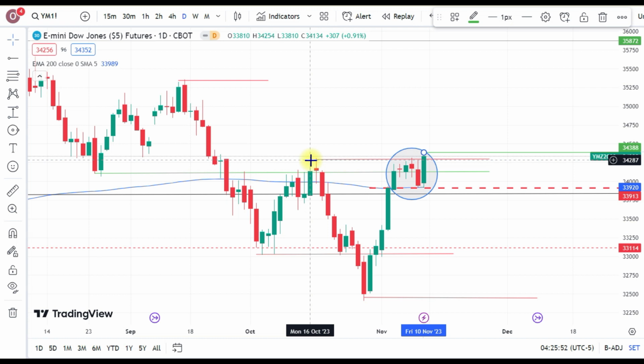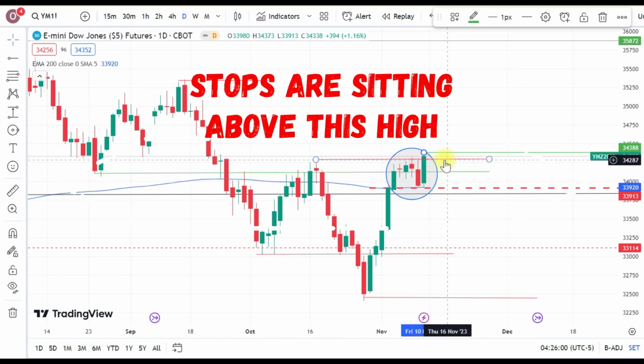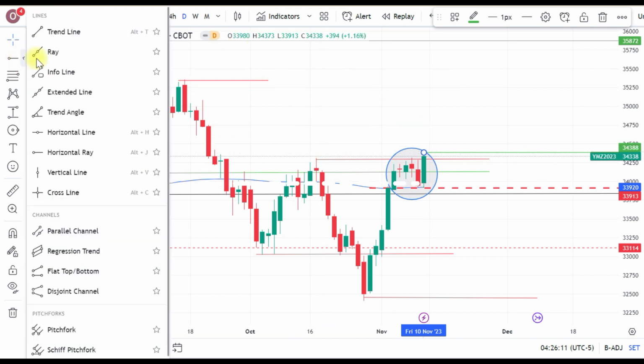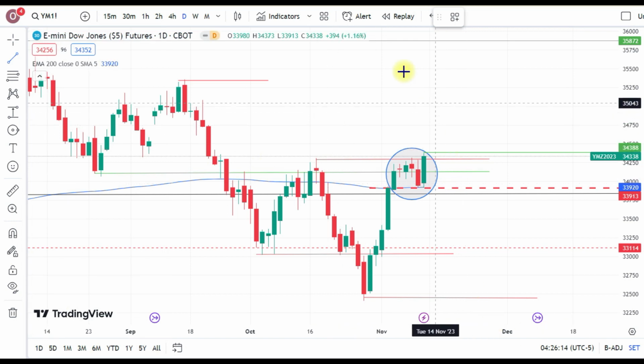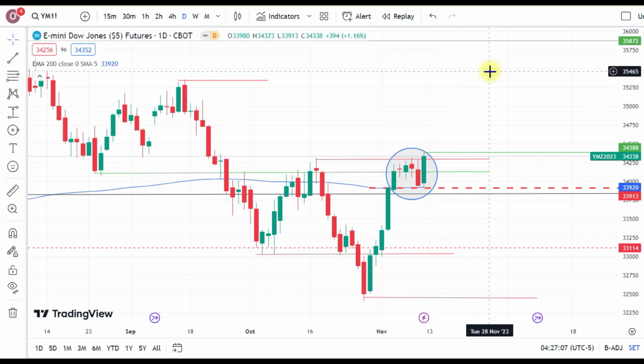What will happen? And we all know that above this area, most people put their stops. So if the price can reach this area, there will be a lot of liquidity or a lot of buy orders, and we will penetrate this area really, really easily. Now, the really super interesting thing will be on Monday, because everyone will digest what happened. When you do this work, you come in on Monday and say, okay, I'm going to watch the Dow. I'm just going to watch one index, and I'm going to see what will happen here. What will actually happen here? Will it go higher? Will the shorts continue covering and getting out of it? Or was it another trick?